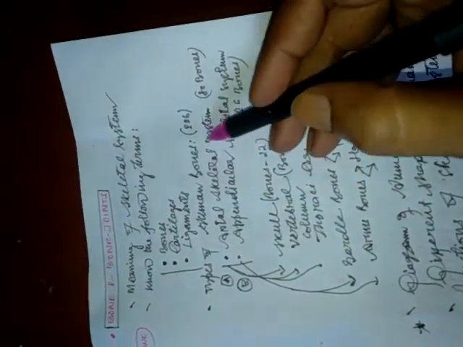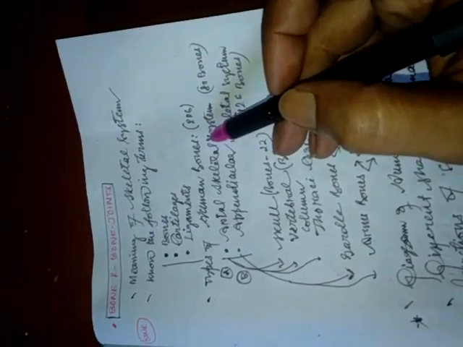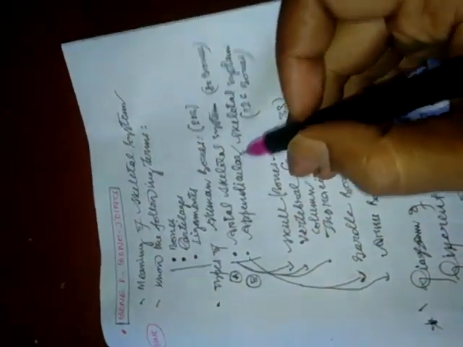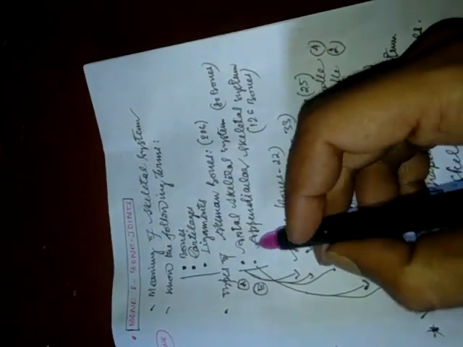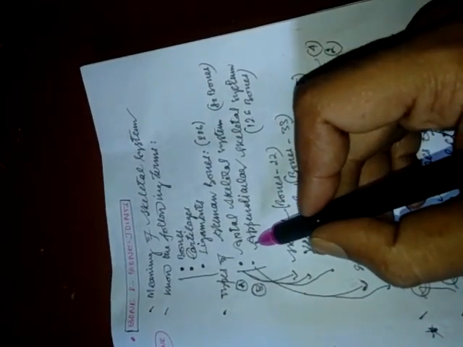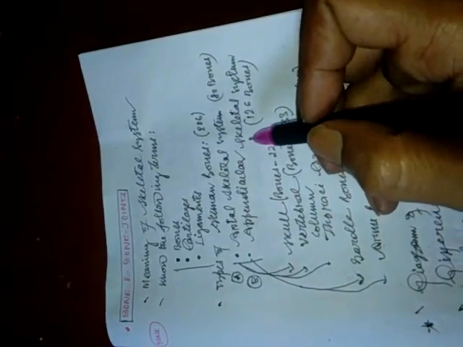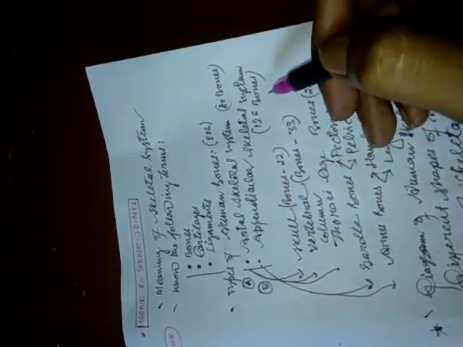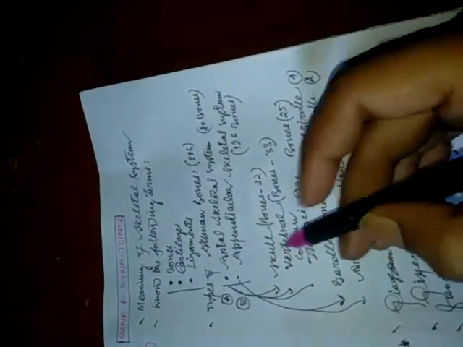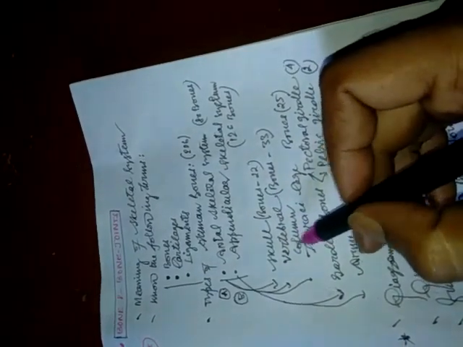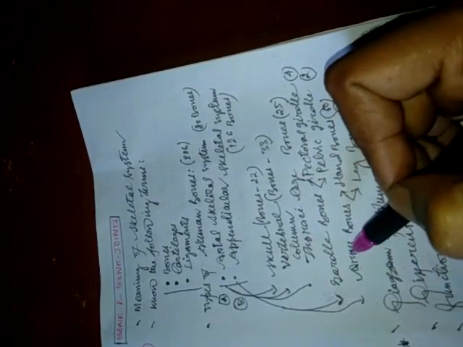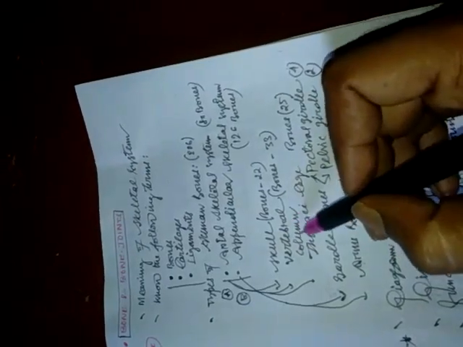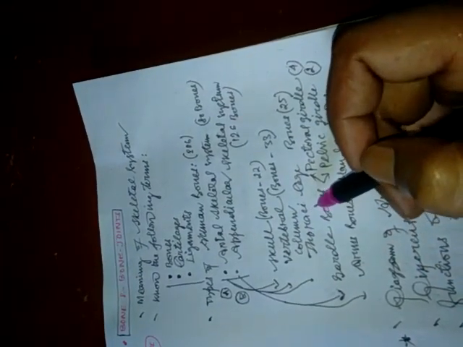Thereafter, the types of human bones. We know that in an adult human skeletal system there are 206 bones, and these 206 bones can be grouped into two: the axial skeletal system and the appendicular skeletal system. The number of bones in the axial skeletal system is 80, and in the appendicular skeletal system 126. Further, the axial skeletal system can be subdivided into three groups: skull bones, vertebral bones, and thoracic cage bones.